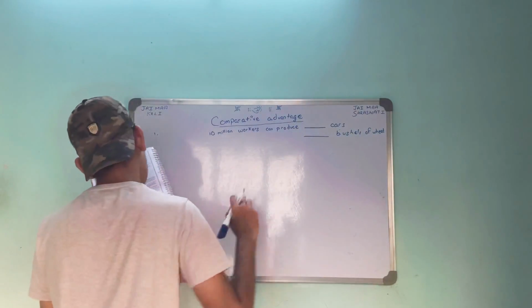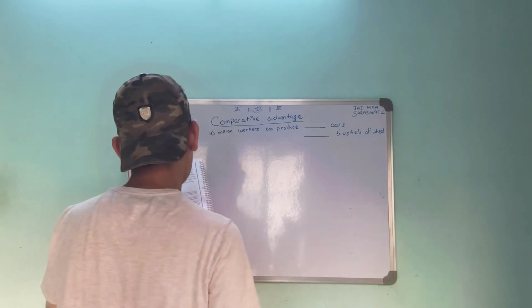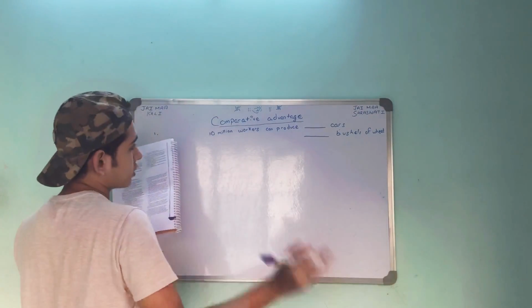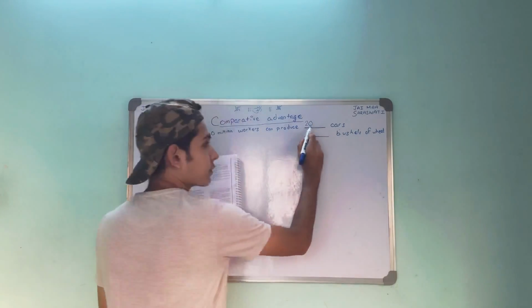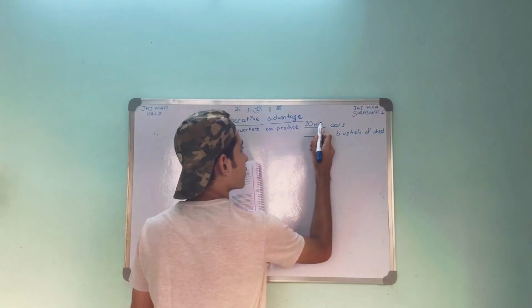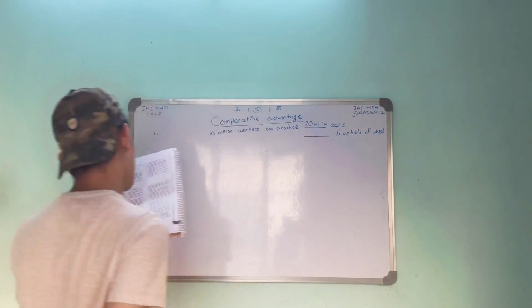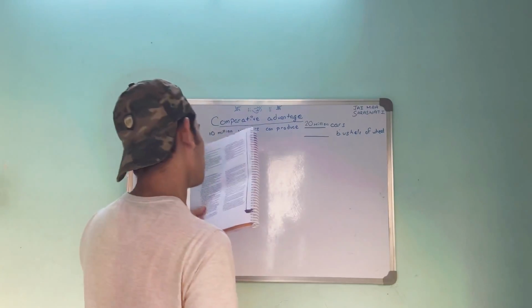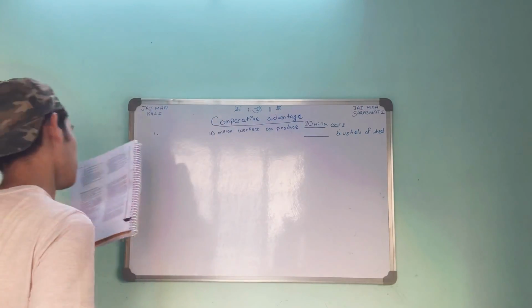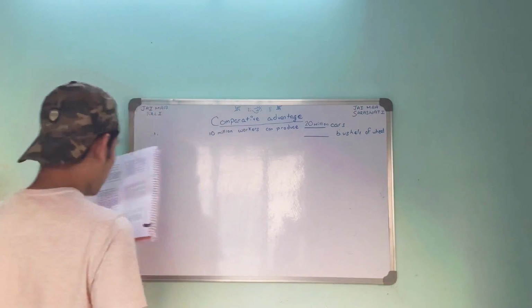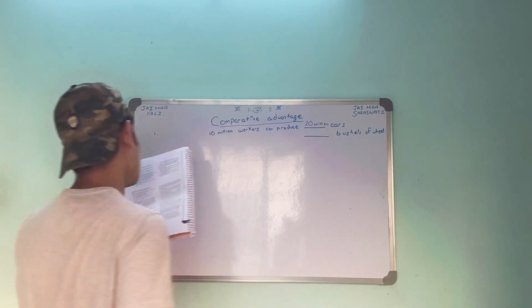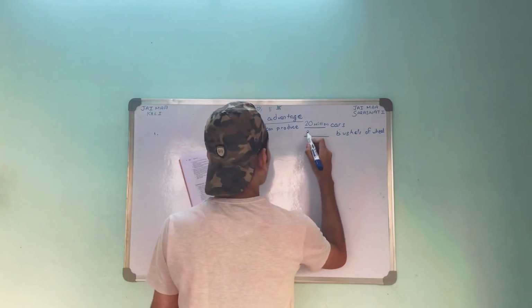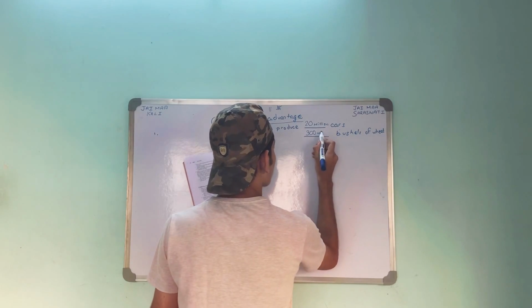Each worker can produce 2 cars, and there are 10 million workers, so the total number of cars will be 20 million. And if each worker produces 30 bushels of wheat in a year, then with 10 million workers, altogether they will produce 300 million bushels of wheat.